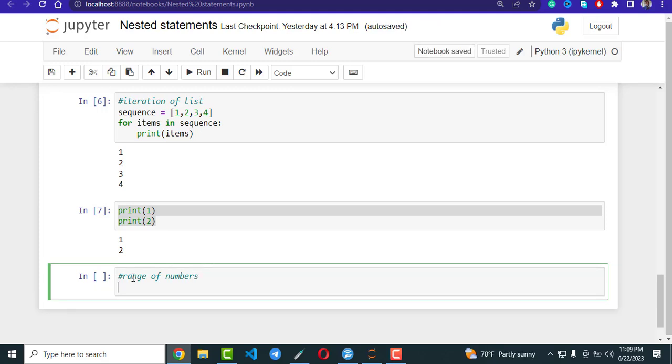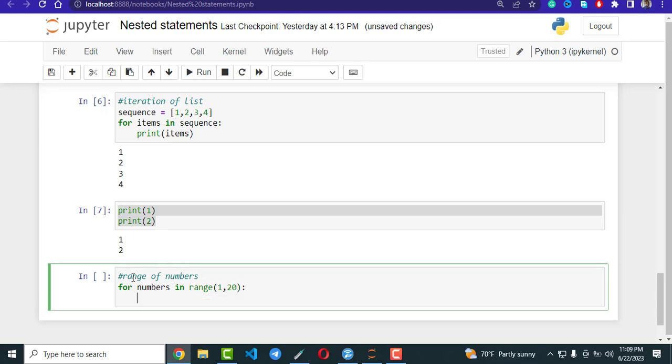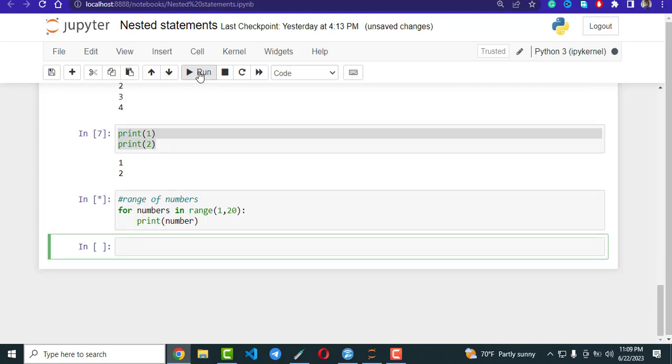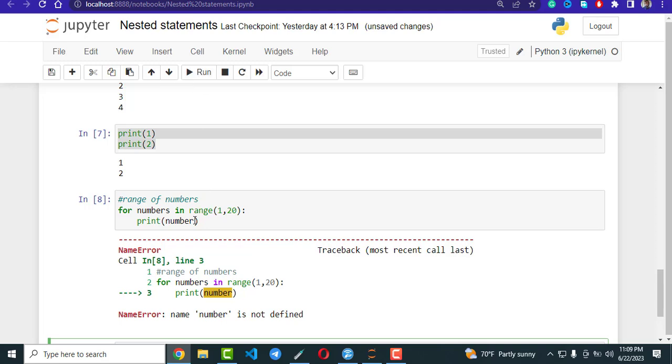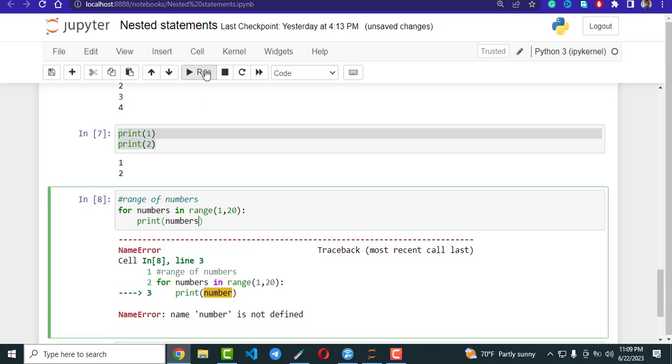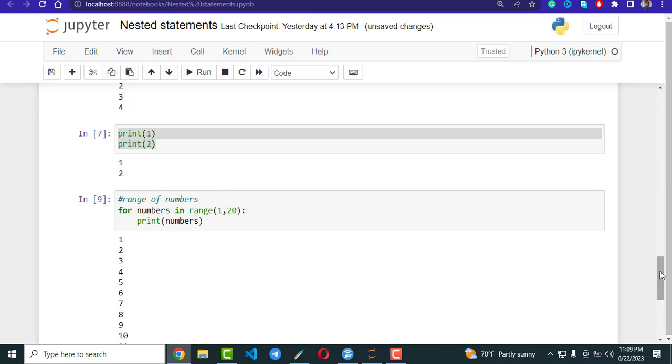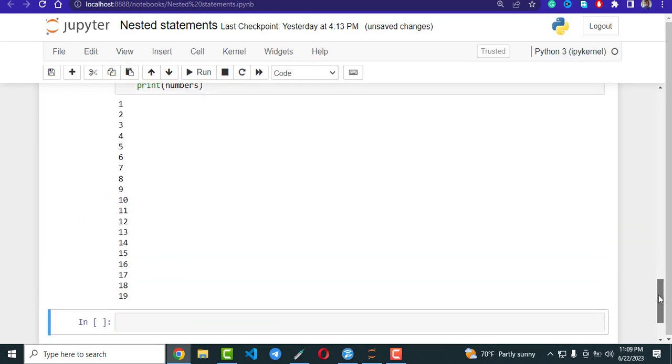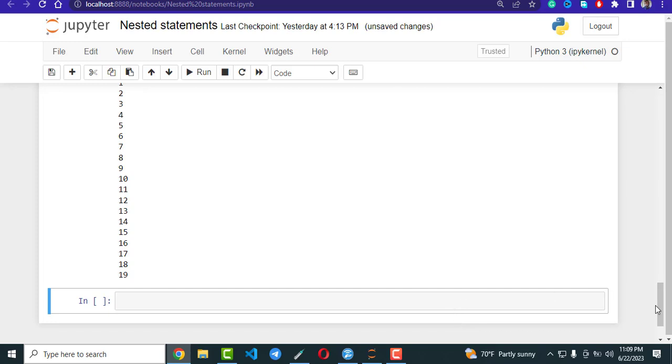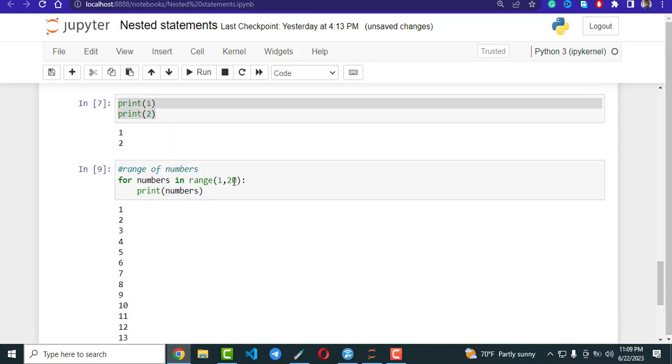For example, we can say for number in range 1 to 20, print number. So we can iterate these numbers. As you can see here, instead of printing all these, we can just iterate by specifying the range between 1 and 20, from 1 up to 20.